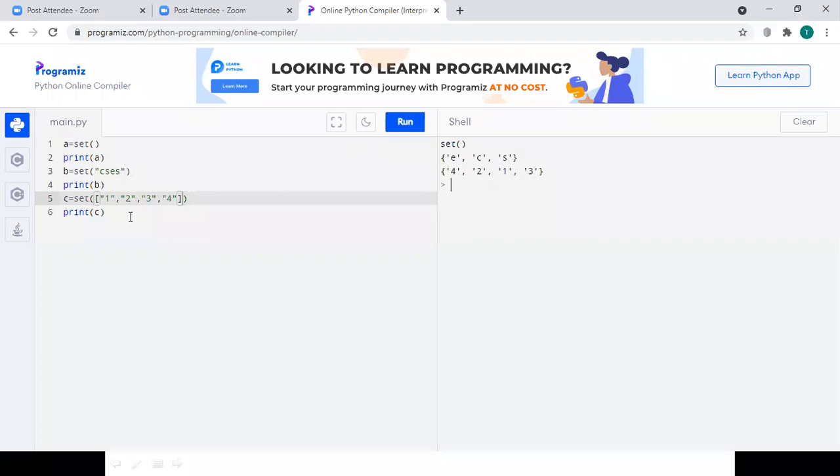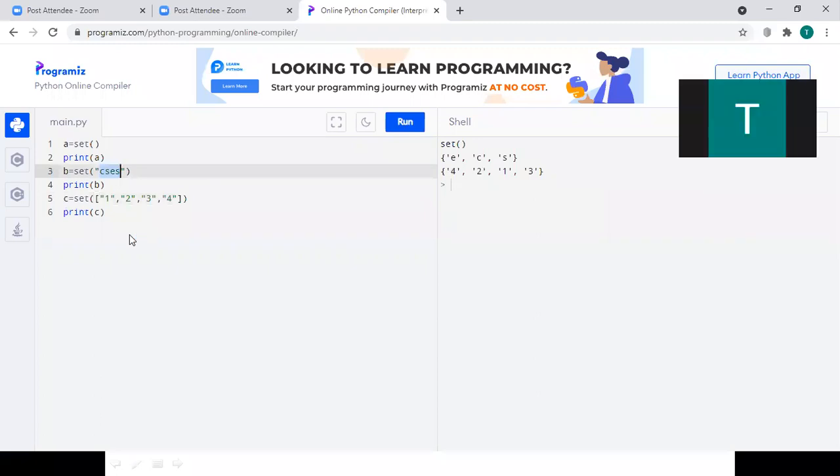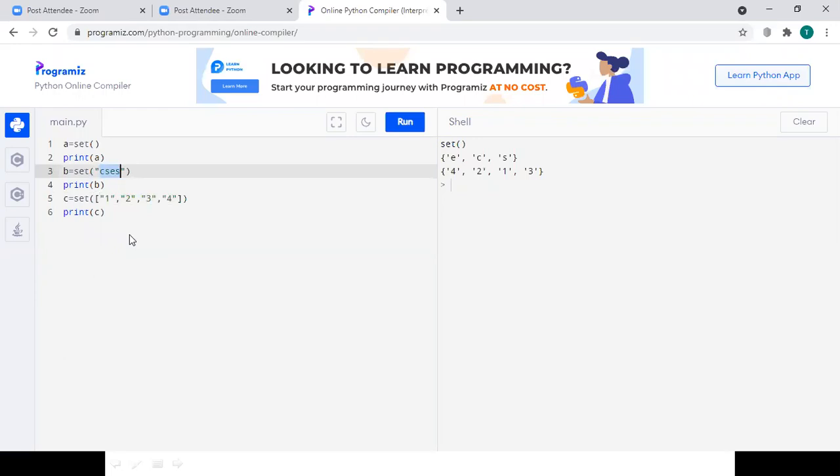In a set, if we mention one string, the items in that string will be treated individually, where we cannot predict the order of the items. At the same time, if there are duplicate items, those duplicate items will be removed while printing the particular set, right? If you want to mention multiple values in a set, we need to combine the set with the list or set with the tuple, right?